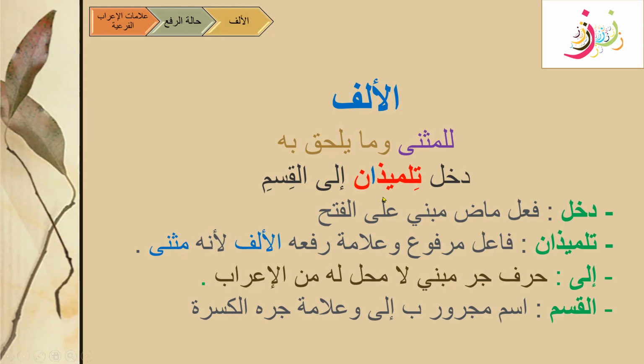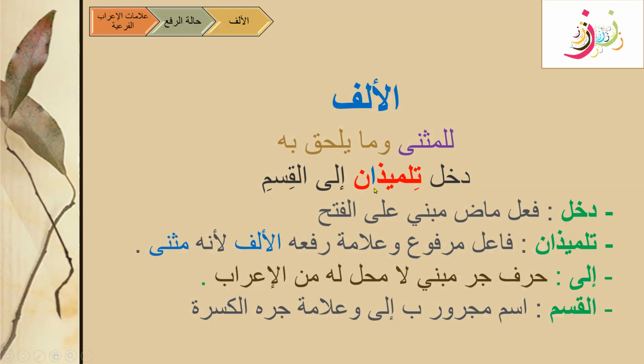دخل التلميذان إلى القسم. Remember, Muslimun, Muslimani; this word is tilmizani ilal qism. So here, this word is a dual form, the musanna form, and this alif is representing that this is in the state of rafa.